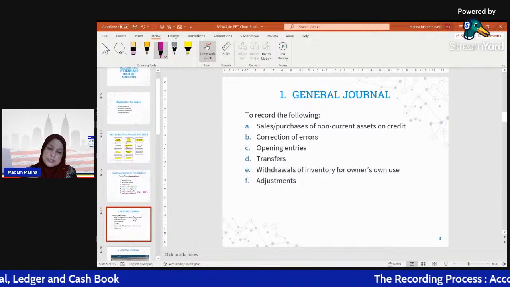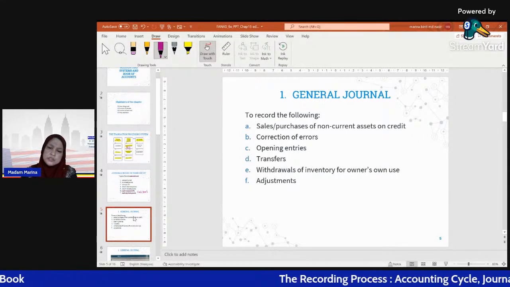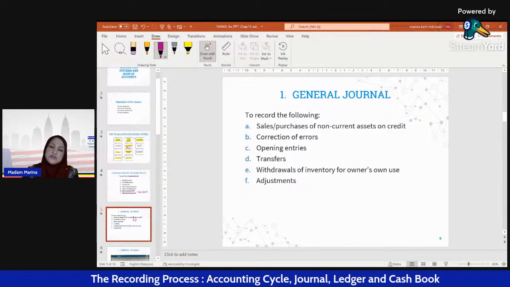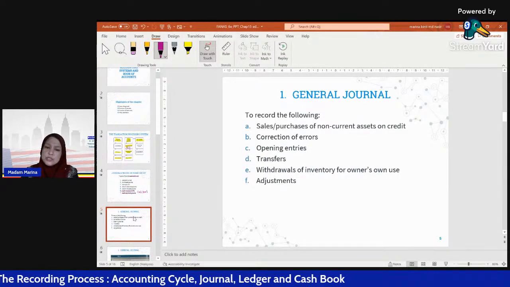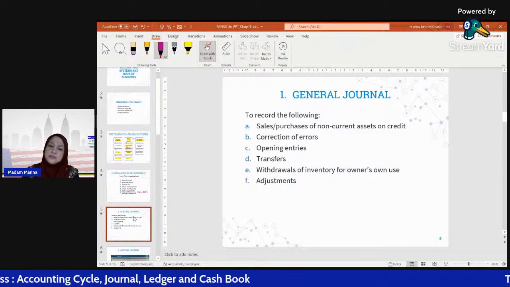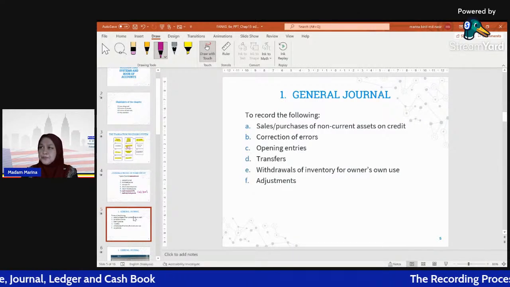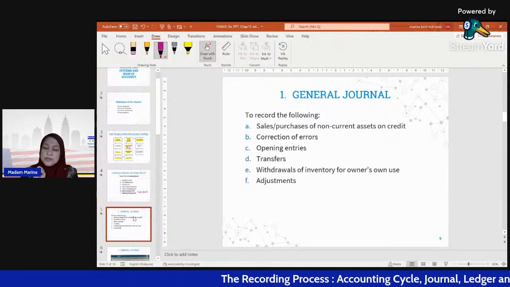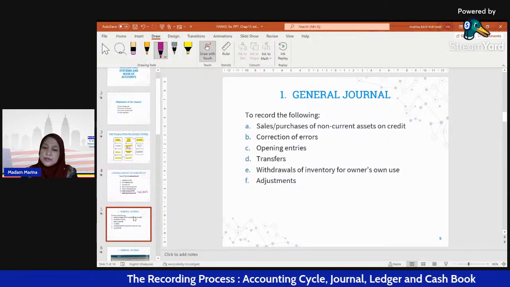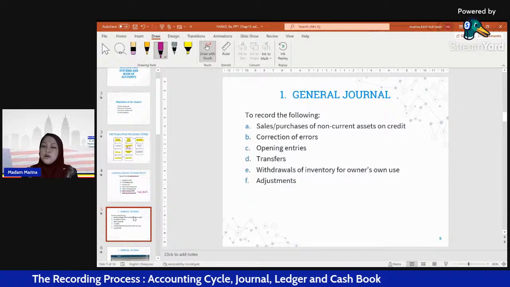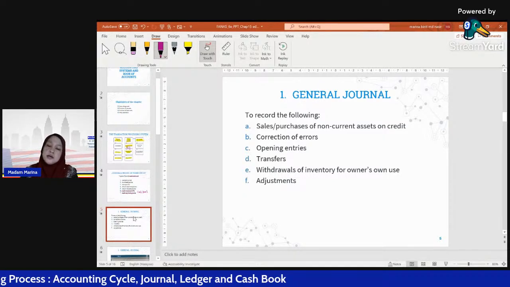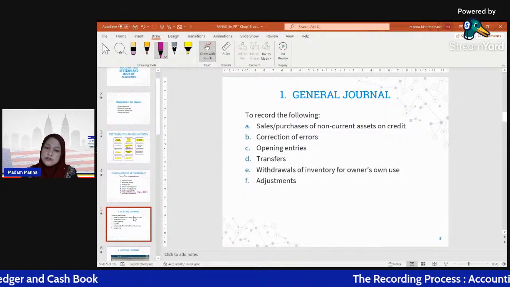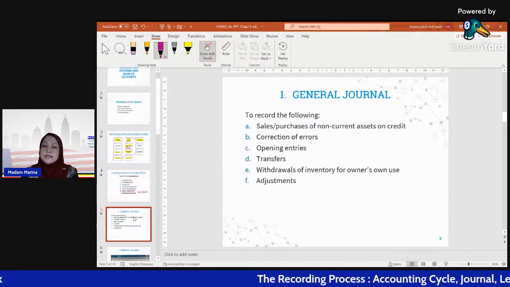And then next is withdrawal of inventory for the owner's own use. Withdrawal of inventory means that the owner withdraws inventory, for example, withdraws sugar or flour from his shop for personal use. So that is withdrawal or drawing. This drawing we will record in the general journal.